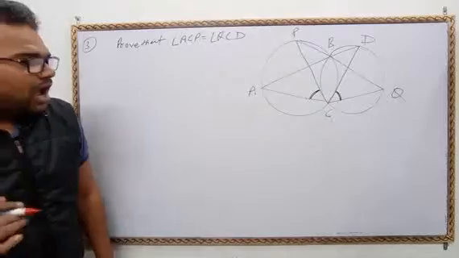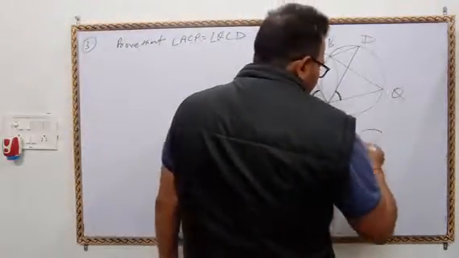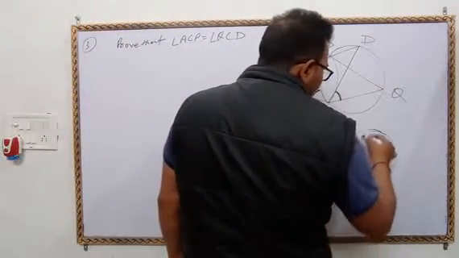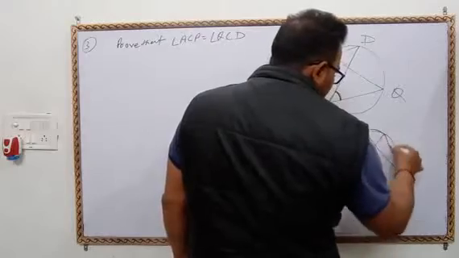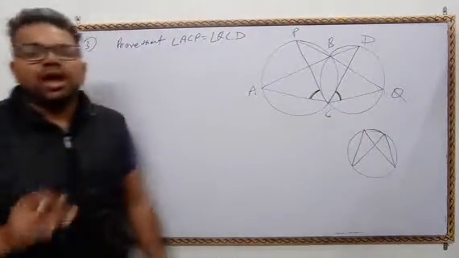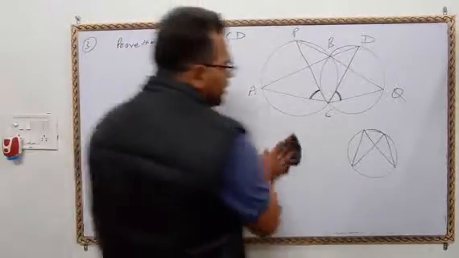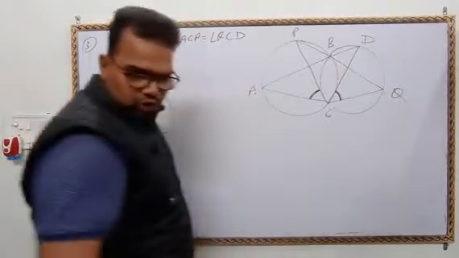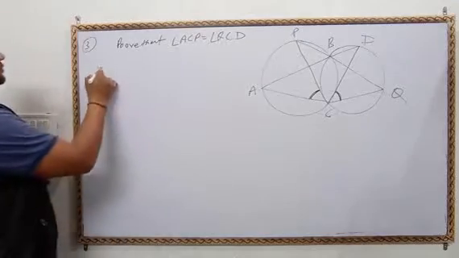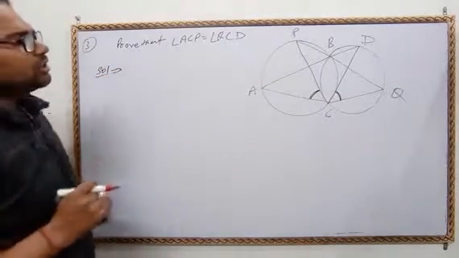Okay, beta, we have studied the concept: suppose there is a circle, angles in the same segment are equal. Say yes or no. Angles in the same segment are equal. In this question, we will use this concept. Beta, solution. Please pay attention to the figure.